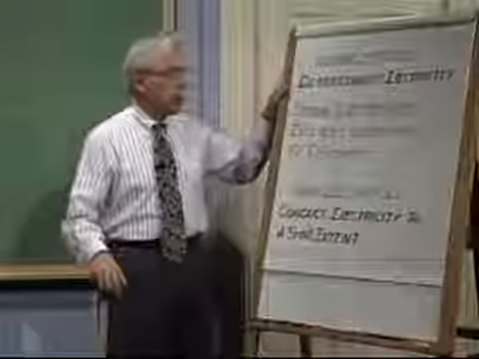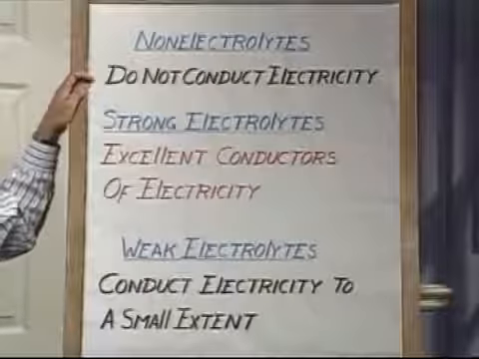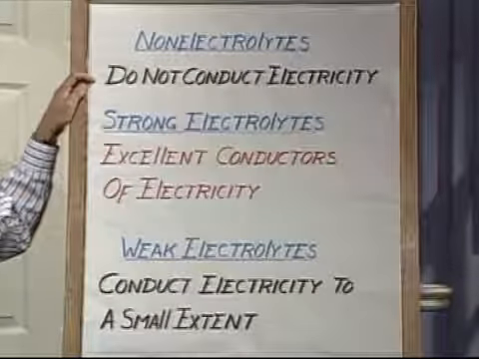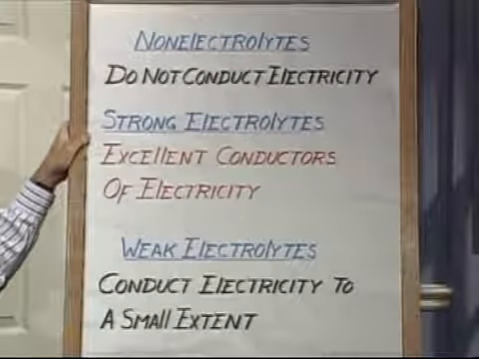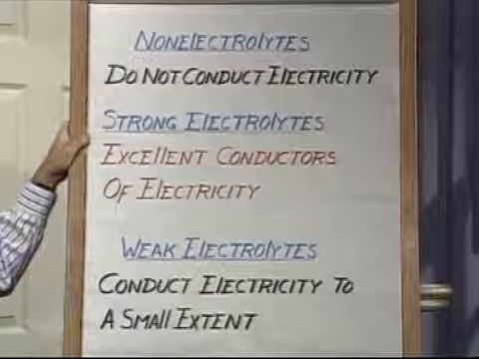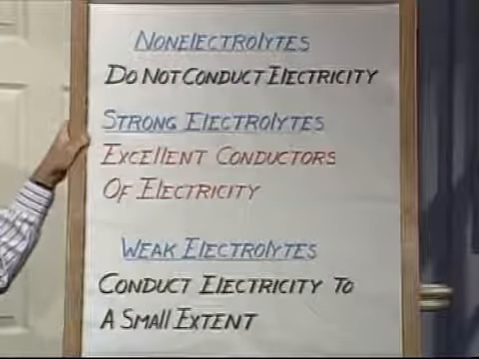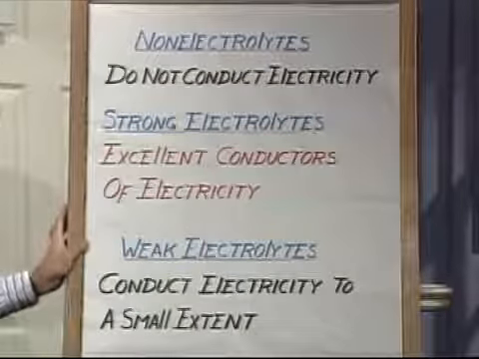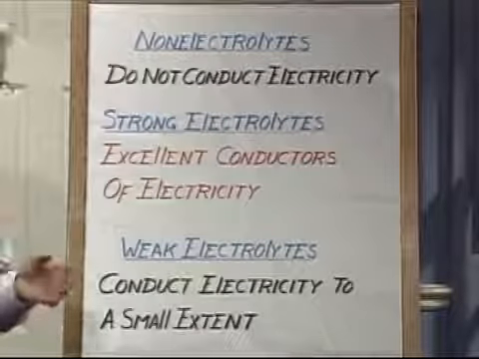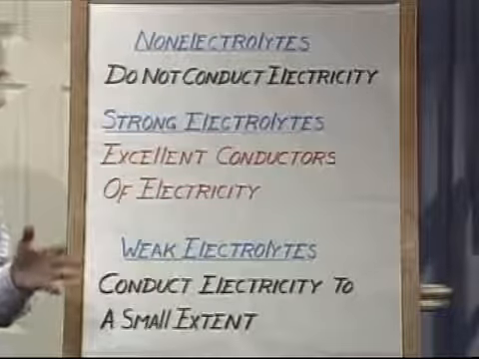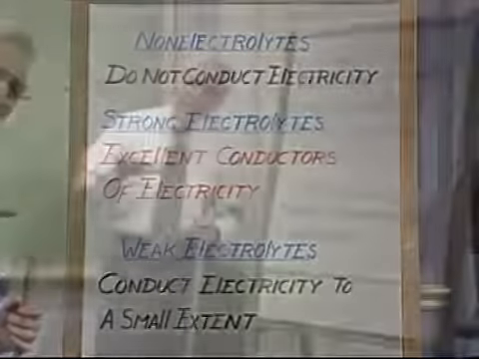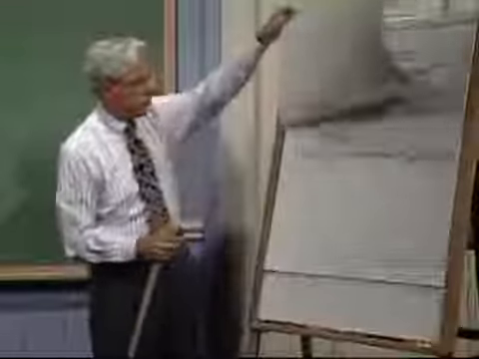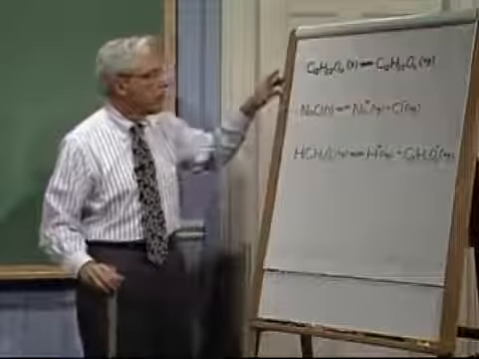A non-electrolyte is defined as a substance which, when you dissolve it in water, produces a solution that does not conduct electricity. A strong electrolyte is a substance which, when you dissolve it in water, and we will assume it's soluble, is an excellent conductor of electricity. And a weak electrolyte is a substance which, when dissolved in water, the solution conducts, but doesn't conduct electricity that well. It just conducts electricity a little bit. Here are some examples of these three types of substances.